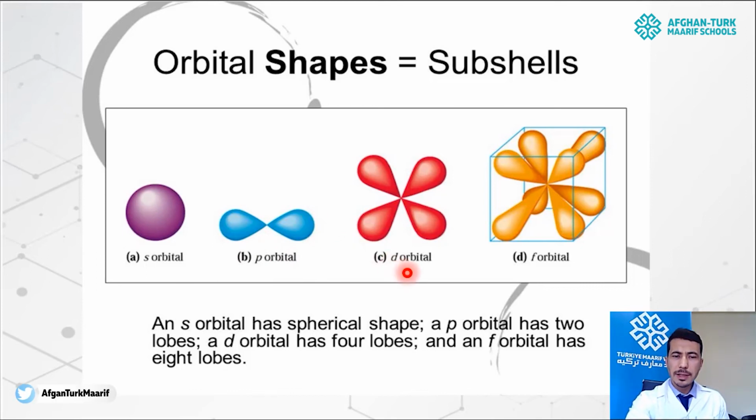And for the d subshell, there were 5 orbitals. We have found it from the interval ranging from minus L to plus L. What was the value of l for d? It was 2: minus 2, minus 1, 0, plus 1, and plus 2. There were 5 orbitals in the d subshell, so they have a shape something like this. In the f subshell, there were 7 orbitals. Each of them has a shape like this.